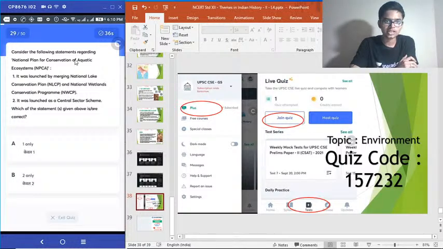29. Consider the following statements regarding National Plan for Conservation of Aquatic Ecosystem (NPCA). 1. It was launched by merging National Lake Conservation Plan and National Wetland Conservation Program. 2. It was launched as a central sector scheme. Select the correct answer.